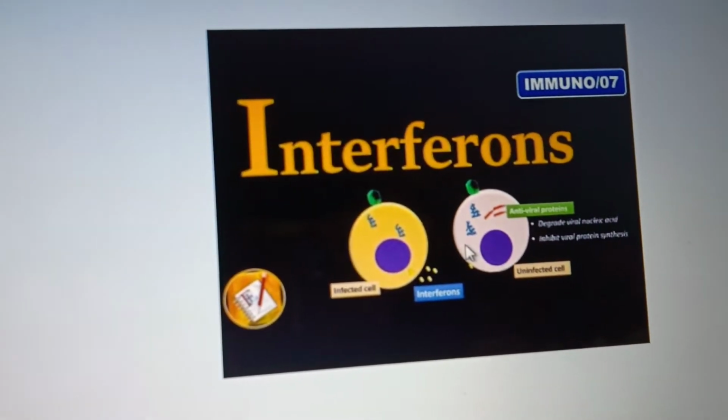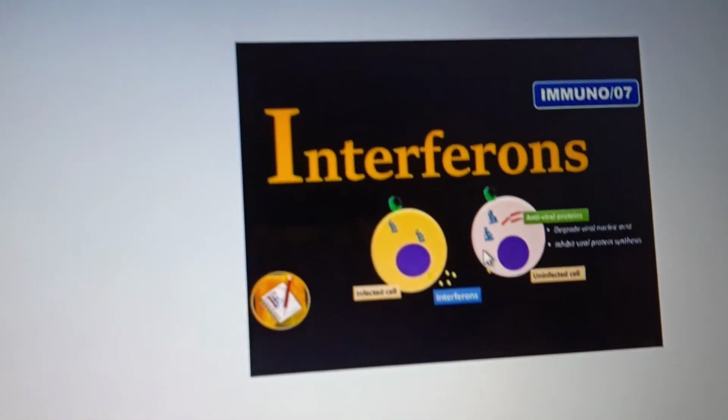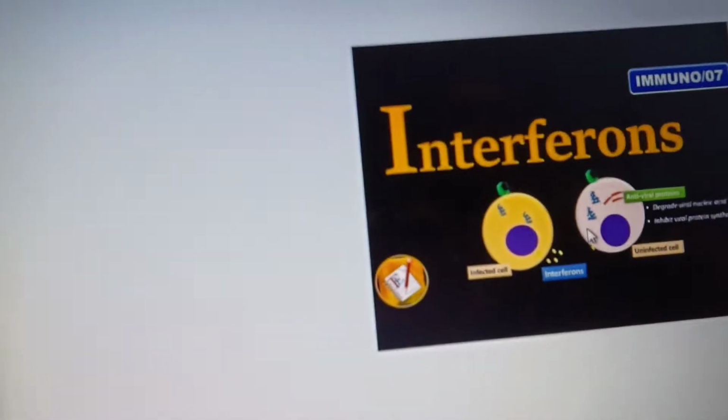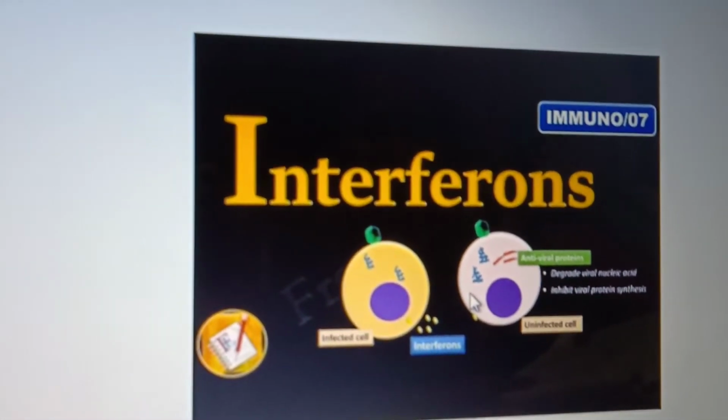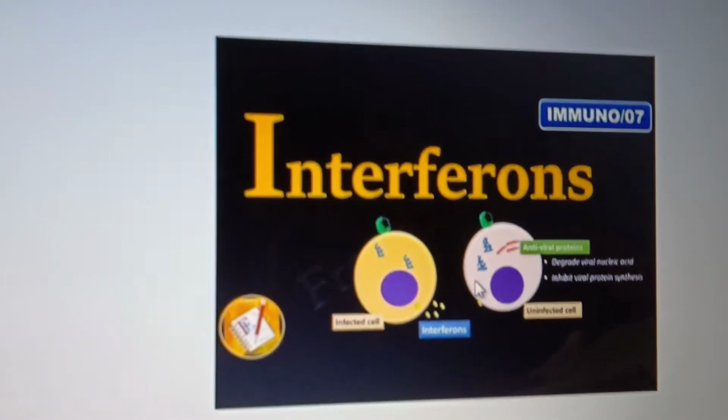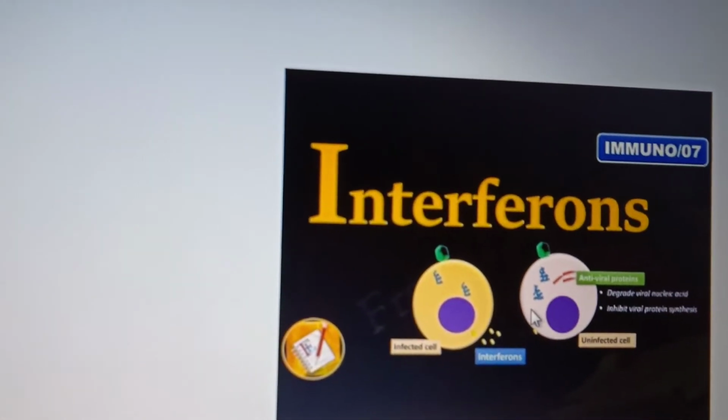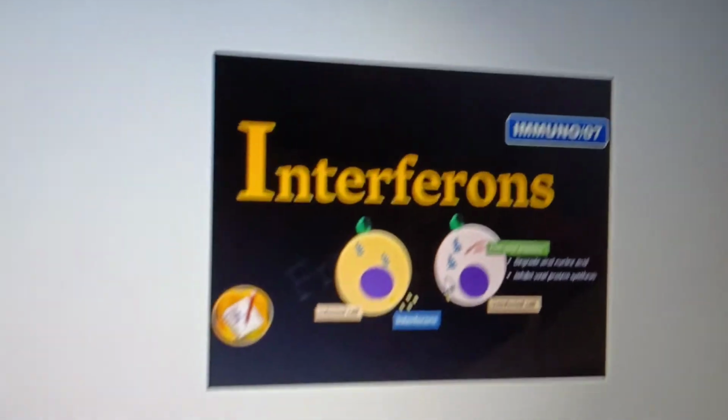If a virus enters our cell, only this kind of protein will be produced. They are known as interferons. All these come under innate immunity. Okay, next we'll see about acquired immunity.